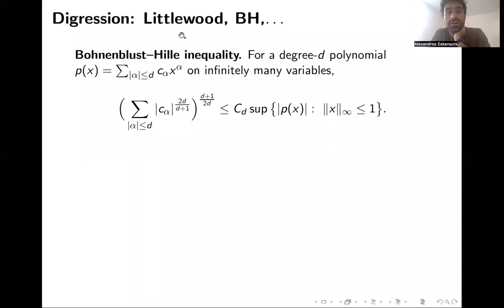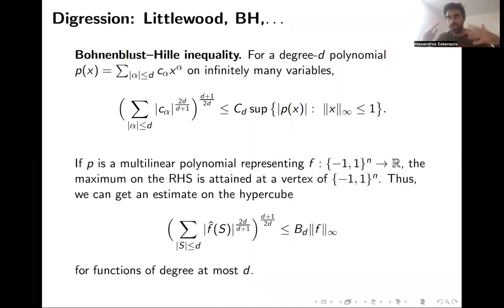This is a general statement about polynomials, which was proven a year after Littlewood, which is the Bohnenblust-Hille inequality, which says that for a degree d polynomial of this form, sum of c alpha x to the alpha, where alpha is a multi-index, and the polynomial may in principle depend on infinitely many variables, the sum of the coefficients to the power 2d over d plus 1, all this raised to the power (d plus 1) over 2d, is bounded by some constant which depends only on d and not the number of variables, times the supremum of the polynomial over vectors x which have an infinity norm bounded by 1. So this is a classical inequality in approximation theory.